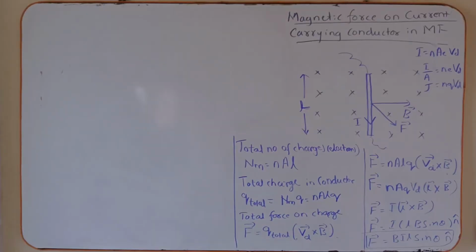My dear students, in this video clip I want to explain the magnetic force acting on a current carrying conductor when placed in the magnetic field. Already you know the representation of the magnetic field.